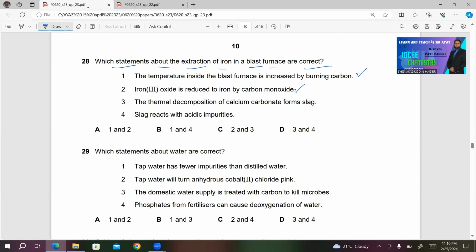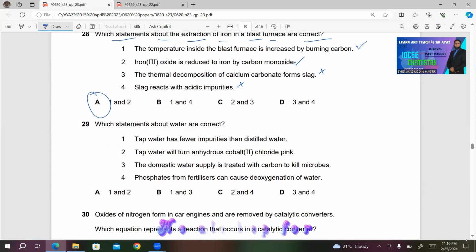Number 3, thermal decomposition of calcium carbonate forms slag. This is incorrect because thermal decomposition of calcium carbonate produces calcium oxide and carbon dioxide. Number 4, slag reacts with acidic impurities. This is also incorrect. The reason is that slag is the product we are getting when calcium oxide reacts with the acidic impurities. So 1 and 2 are correct. Choice A must be the right answer in this case.